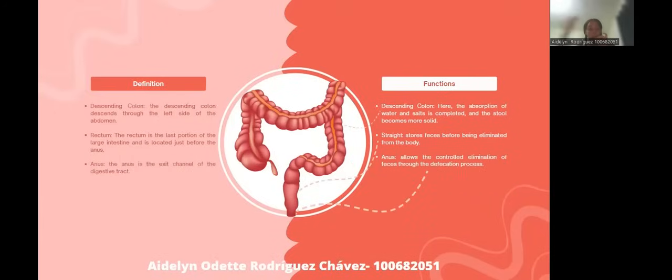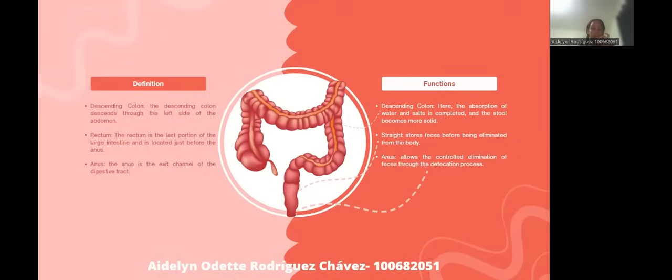Descending column. The descending column descends through the left side of the abdomen. Here, the absorption of water and salt is complete, and the stool becomes more solid.